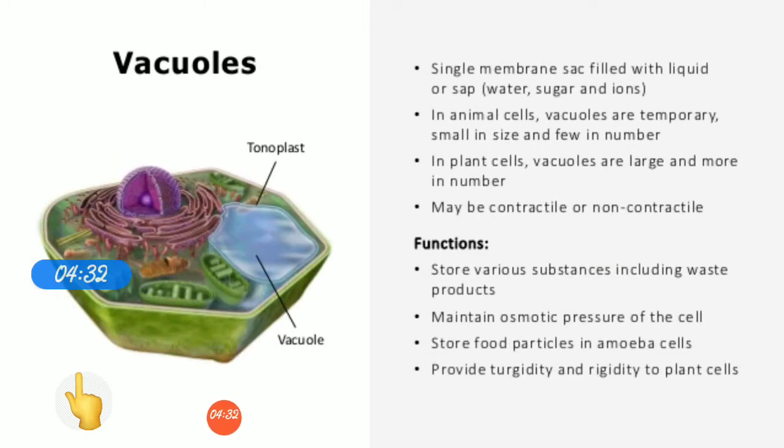Next are the vacuoles. Vacuoles are fluid filled structures enclosed by membranes, and their function is the storage of substances like food, water and waste products. In plant cells vacuoles are large and more in number, and in animal cells they are smaller and fewer in number. The main function is storage of substances like food and water.